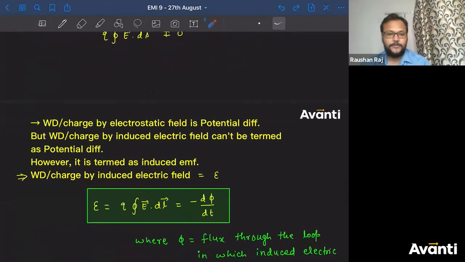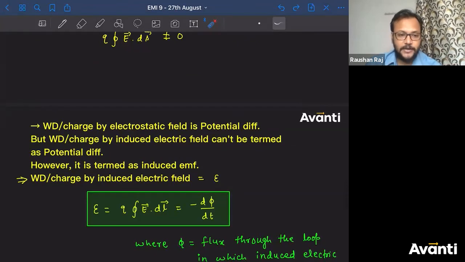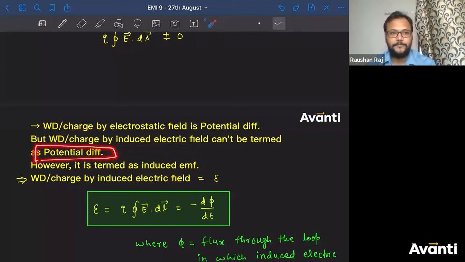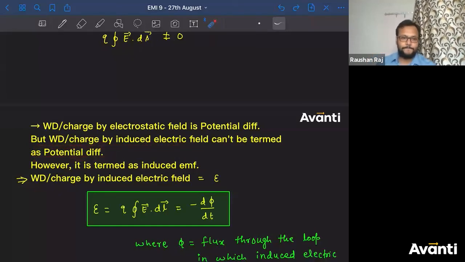Acha. Tell me guys, what is work done per unit charge by an electrostatic force? What do you define that part? क्या बोलते हो उसको? We call that term as potential difference. Work done per unit charge by electrostatic force is nothing but the potential difference. But we cannot say work done per unit charge by induced electric field as potential difference. Why can't we say that? बोलो चलो. Why can't we say work done by induced electric field as potential difference? Tell me what is the reason? Tell me guys, you know the answer. What is the reason? Why?